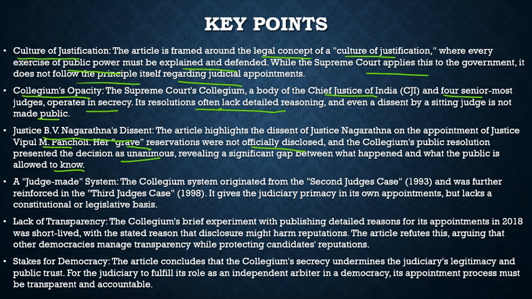What they want the public to know, they will tell the public, and what they want to keep private, they are keeping very much private. So there is a lot of disturbance in this regard. Then, about the collegium system, it is a judge-made system. The collegium system originated from the Second Judges Case in 1993 and was further reinforced in the Third Judges Case.